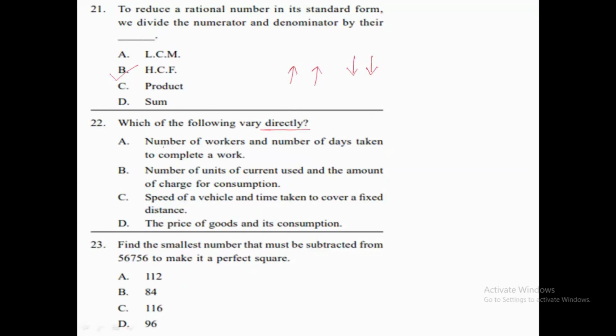Now the first option is the number of workers and the number of days taken to complete a work. Let's see. If the number of workers increases, the number of days decreases, and vice versa. So we can say they do not vary directly. They are indirectly proportional to each other. Now when we talk about option B, it says the number of units of current used and the amount of charges for the consumption.